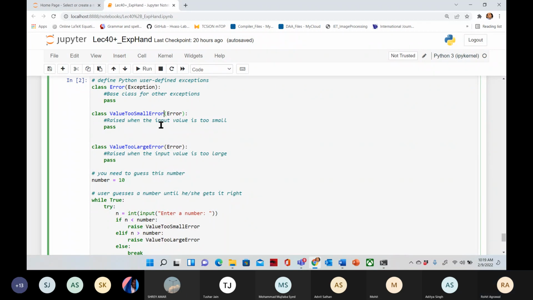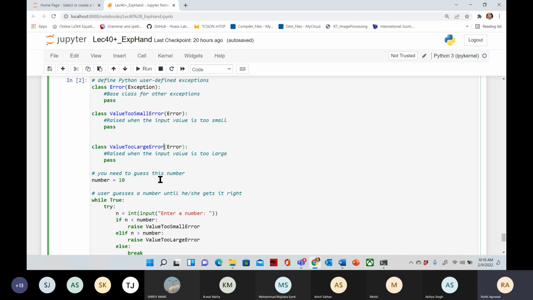Can this be used for passwords? Yes, like password should be 8 characters or something like that. Yes, we can use this for passwords, 8 characters minimum. Okay, ValueTooLargeError, this can also be used for any type of purpose, like for a password we can also set the maximum length.